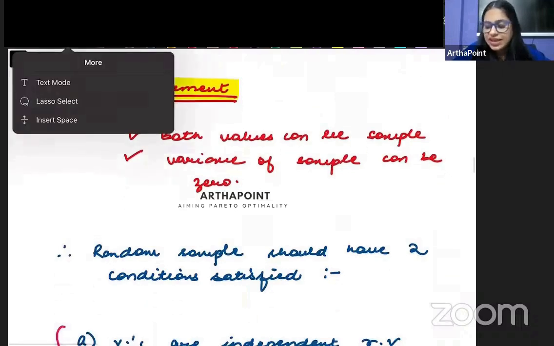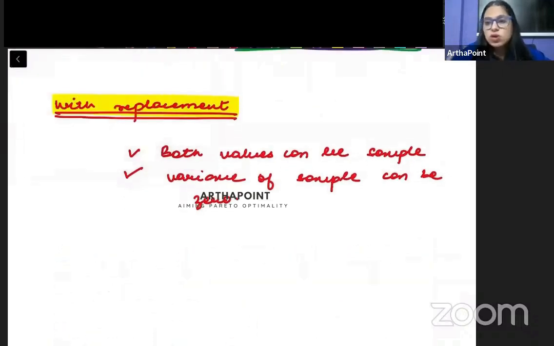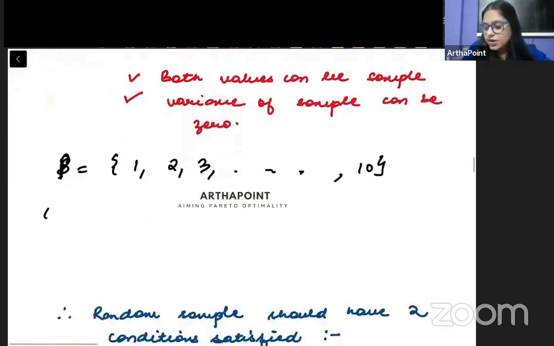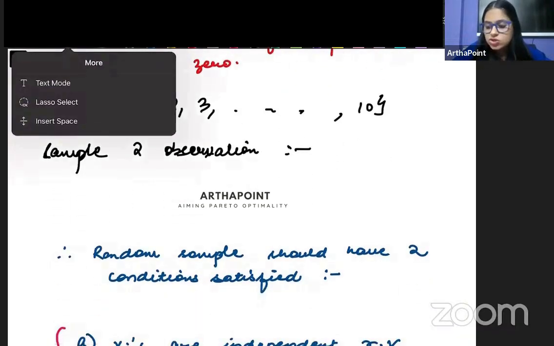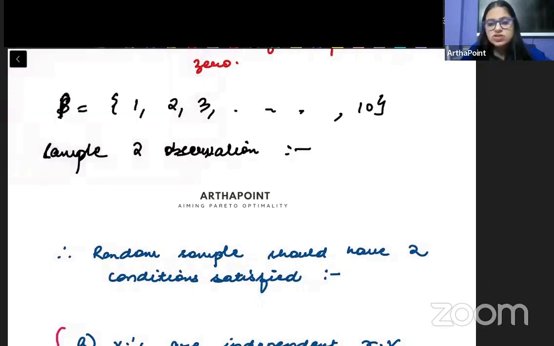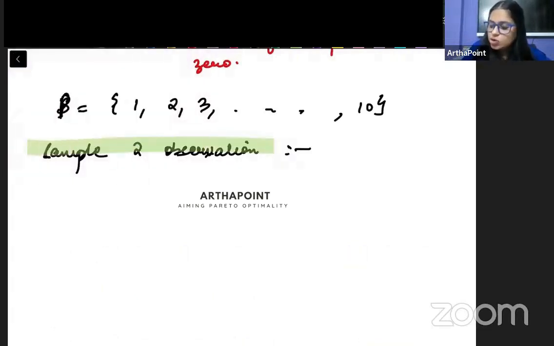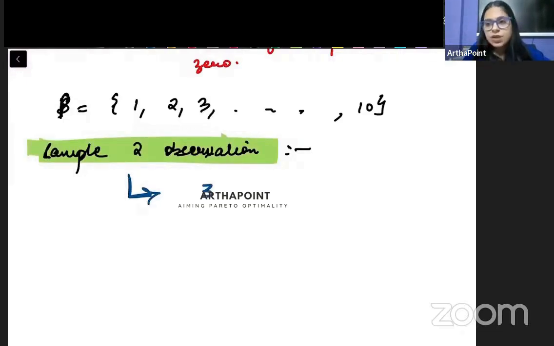So with replacement में एक चीज ये समझने लायक होगी अब कि it is possible that you get the same value twice. जैसे for example, if I tell you that my population has numbers 1, 2, 3 till 10, and I ask you, beta, make a sample of 2 observations, तो it is possible कि आप दोनों ही observations को same ले लो. You can take both the observations to be the same observation. तो let's say कि आपने जो 2 observations choose की होंगी, those 2 observations they are 3. वो जब आपने पहली choose की, it goes back into the population, फिर से आपको choose करनी है, और अगली बारी भी आपने 3 ही choose कर लिया.